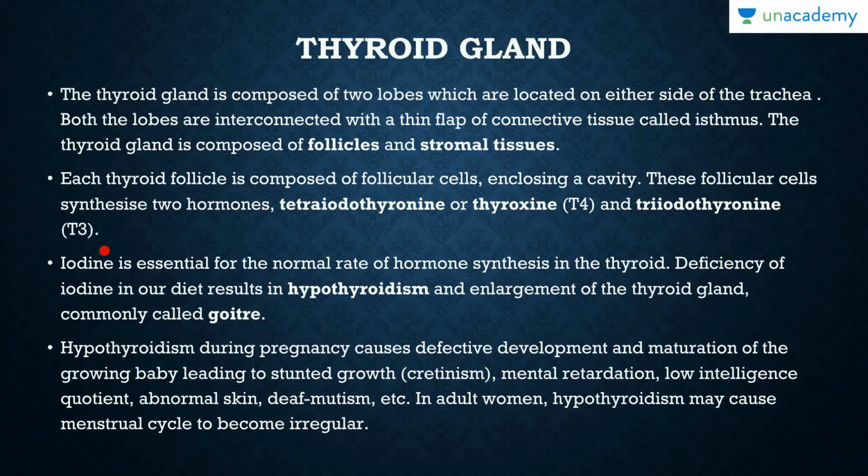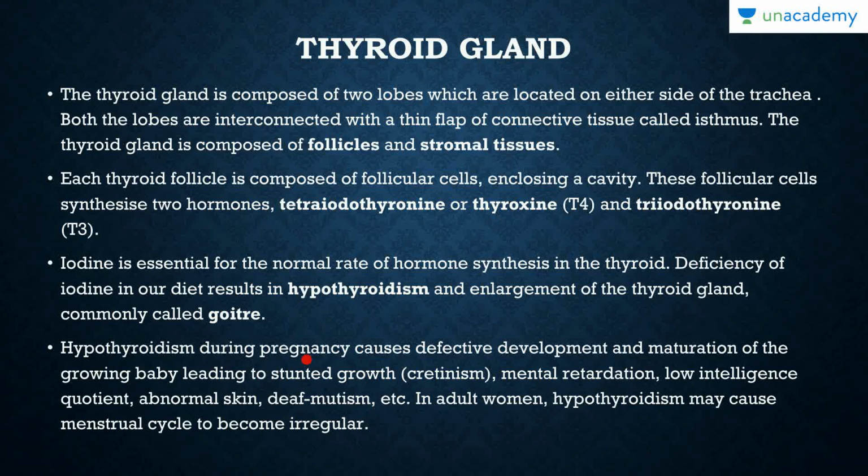Iodine is, of course, essential for the normal rate of hormone synthesis in the thyroid. Deficiency of iodine in our diet results in hypothyroidism and enlargement of the thyroid gland, commonly known as goiter. So that's about the most important disorder which is related to iodine.